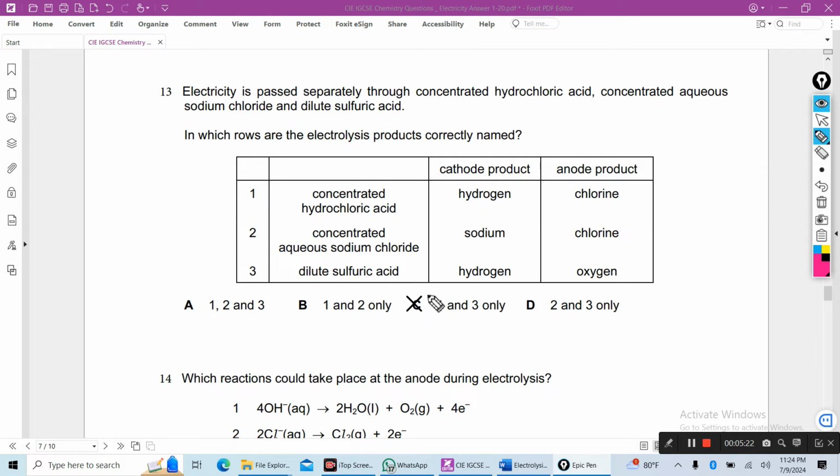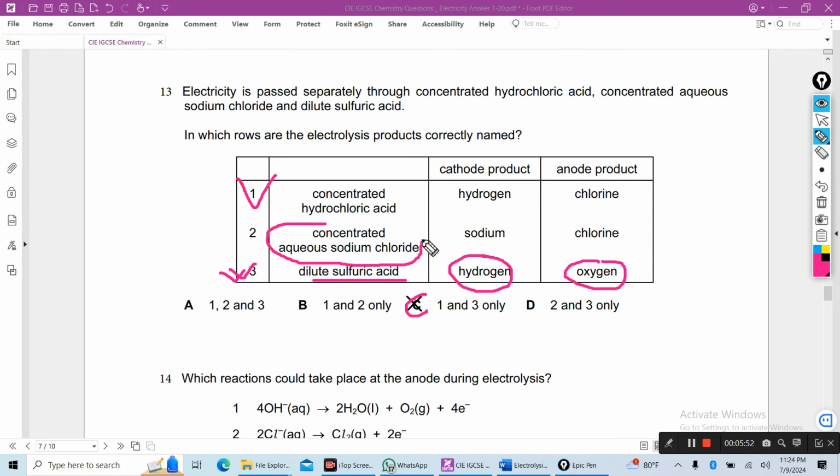And also C is the right answer. 3 is also right. Why? Electrolysis of dilute sulfuric acid: at the cathode, hydrogen ions gain electrons, are reduced to produce hydrogen. At the anode, hydroxide ions lose electrons, are oxidized to produce oxygen. So 1 is right, 3 is also right, and 2 is wrong.